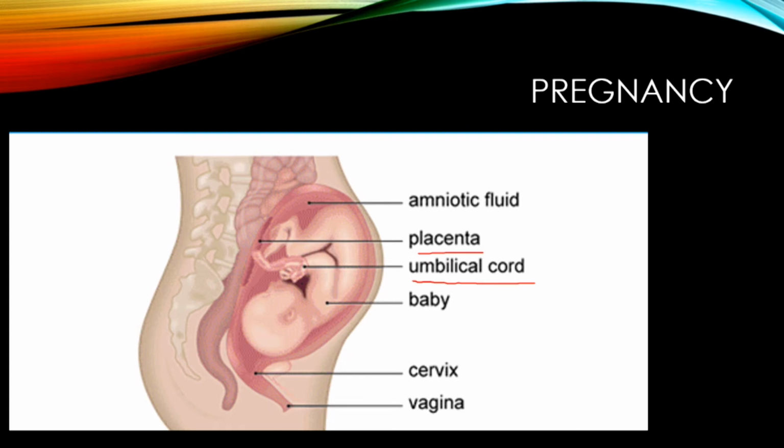As well as the placenta and umbilical cord, we've also got this bag which starts to surround the baby. That bag is called the amnion, or also called the amniotic sac. And inside the amniotic sac you have fluid, and that fluid is called amniotic fluid. It helps to protect the baby from infection and also just the odd bump here and there.